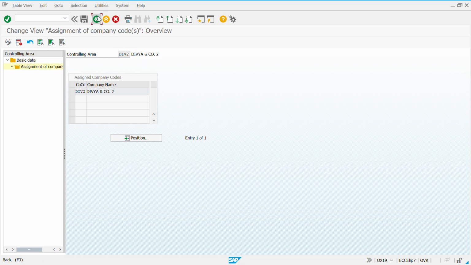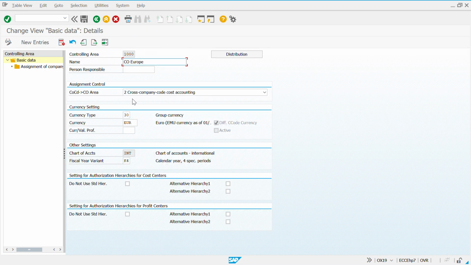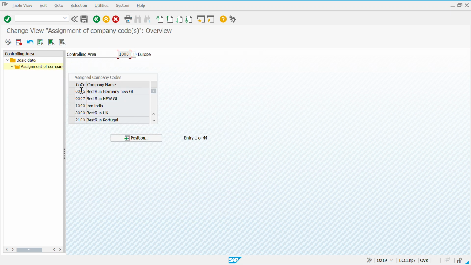But if I show you the earlier example, it says cross company code cost accounting. That is the reason you would see different company codes assigned to one single controlling area.